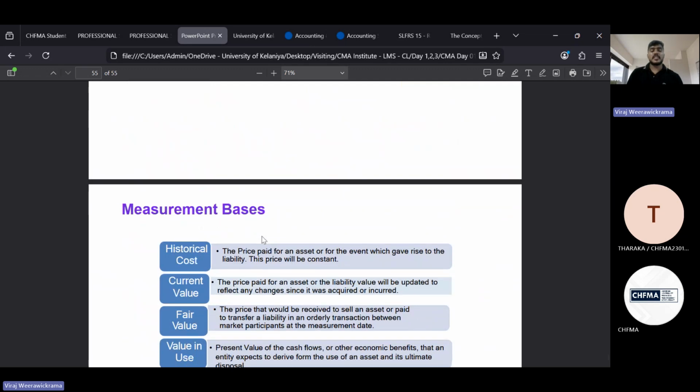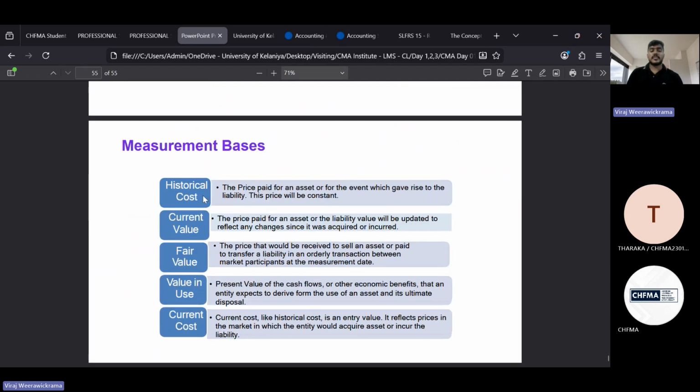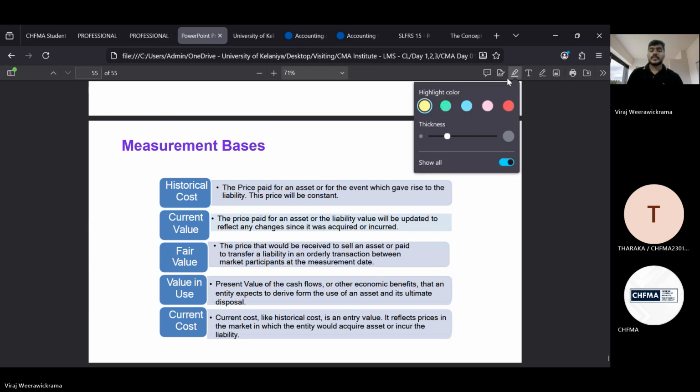Under the measurement basis, we have historical cost and current value. Under current value, you can see fair value, value in use, and current cost. So mainly two types of measurement bases are there. This is the first one.